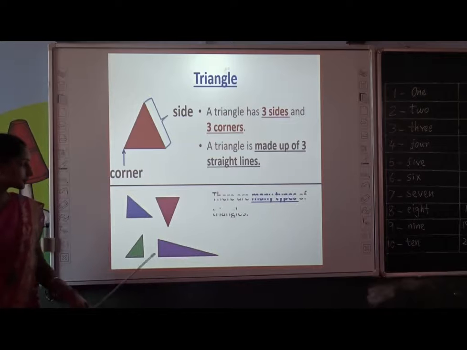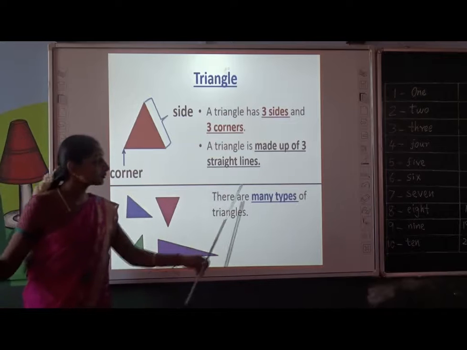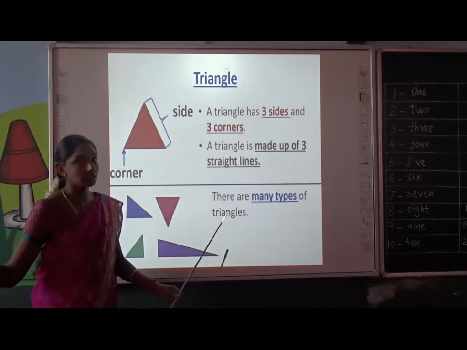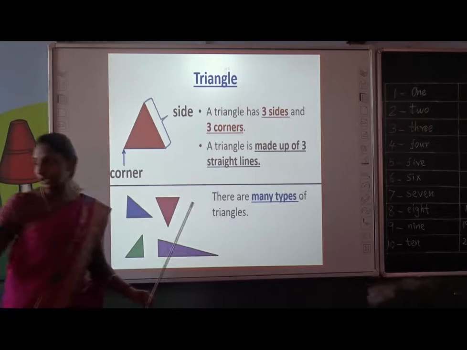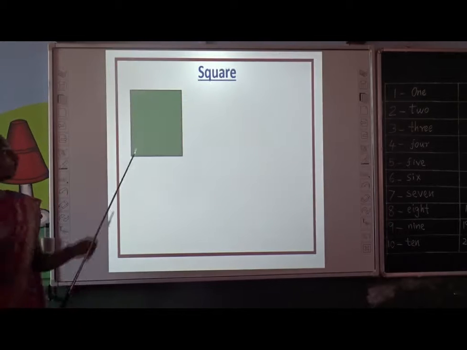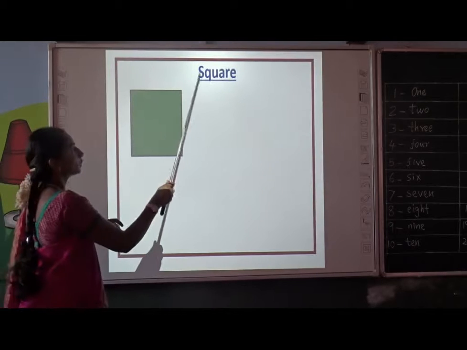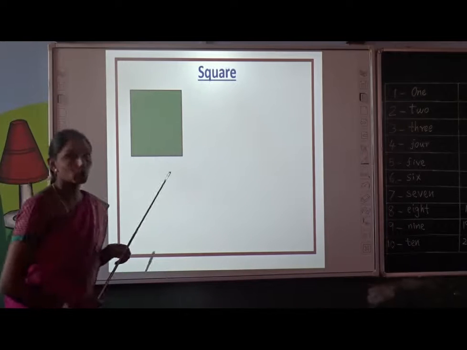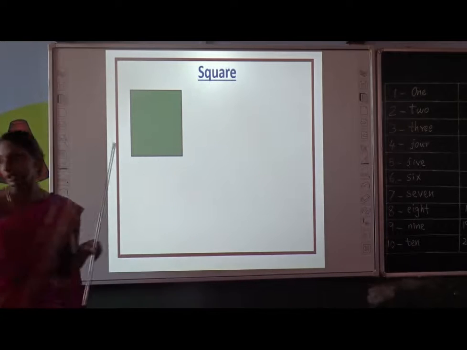See some more pictures. These are some types of triangles. Yes, children, there are many types of triangles. We will learn them in the higher classes. Move on to the next plane shape. What is it, children? Yes, S-Q-U-A-R-E. Square. This is the square shape.